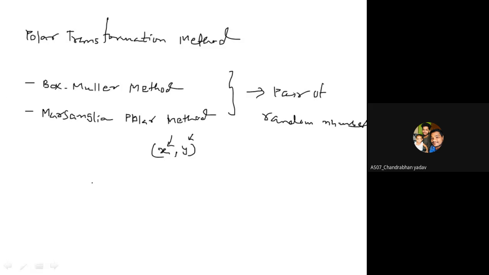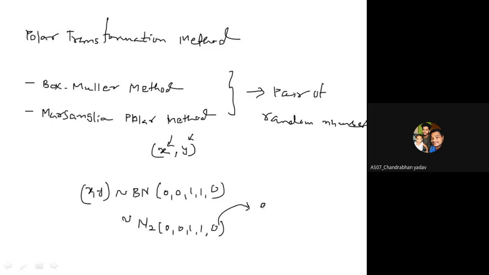So (x, y) follows bivariate normal with 0, 0, 1, 1, and rho is 0. Sometimes it is also written as N2(0, 0, 1, 1, 0). In general setup this is rho, and in our setup rho is equal to 0. That means both x and y are independent normal.